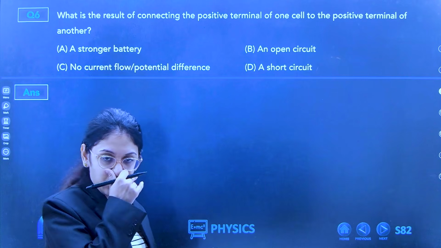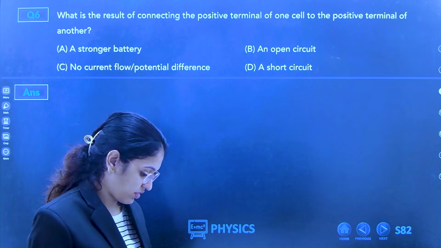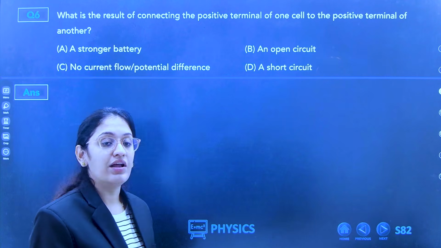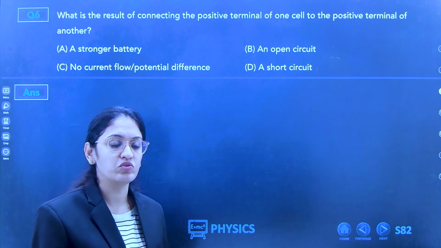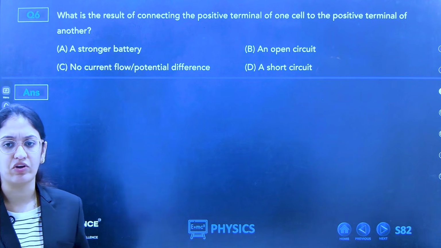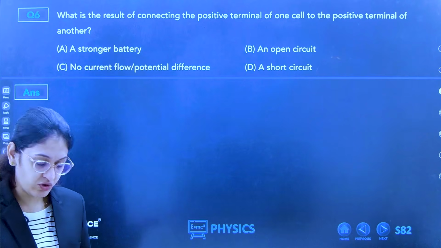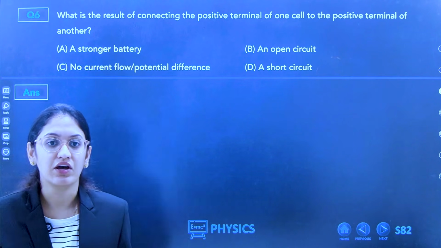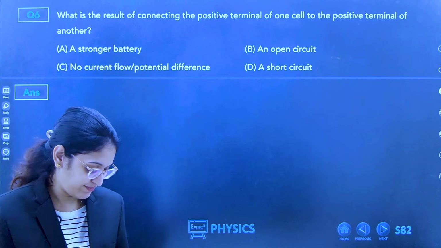Please close it and join again. The 11 to 1 session is your live discussion session. You will get the Zoom link, you have to join it, or join with the same link. We will discuss the paper tomorrow for each subject: maths, chemistry, bio, and physics. So you have to come and join.